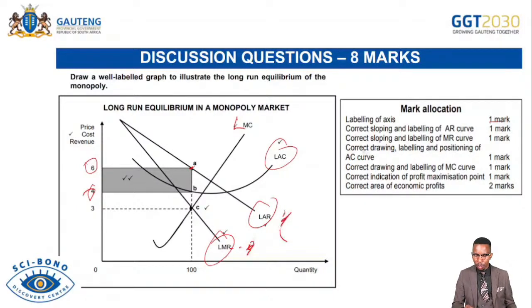And then correct drawing and labeling and positioning of the AC curve, we can see it's well positioned, it's turning at the right point. Correct drawing and labeling of MC, we can see it's correct and being a Nike shape. And then correct indication of profit maximization, that's point C indicated there, where MC equals MR. And then correct area of profit, there you can see the shaded area is the profit, indicating the economic profit.